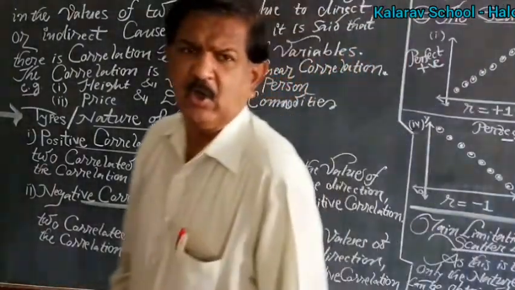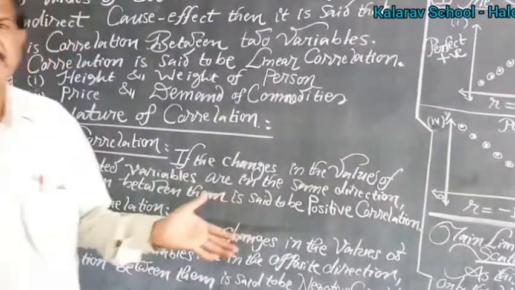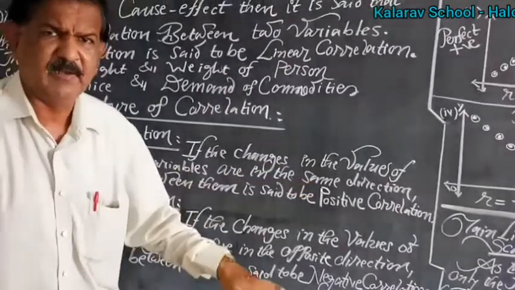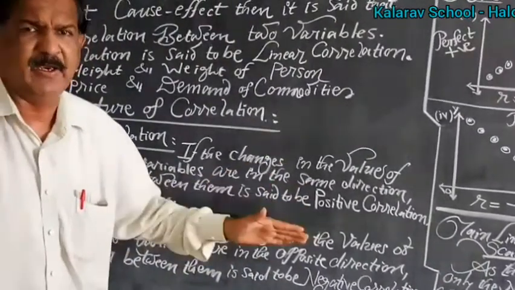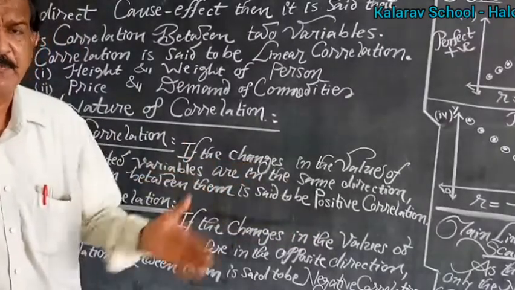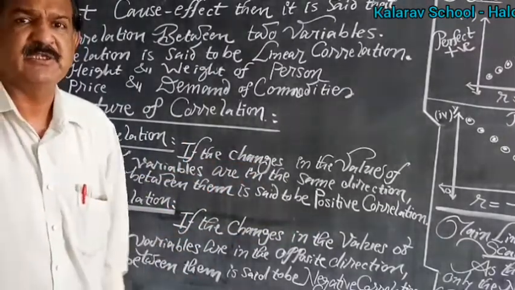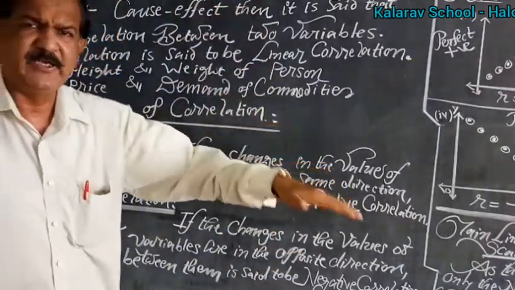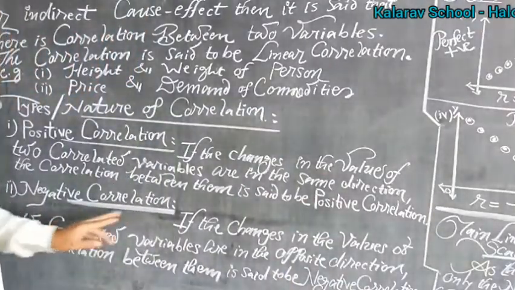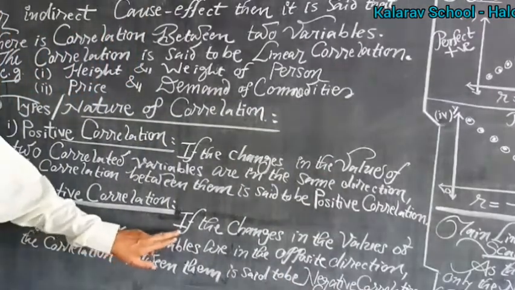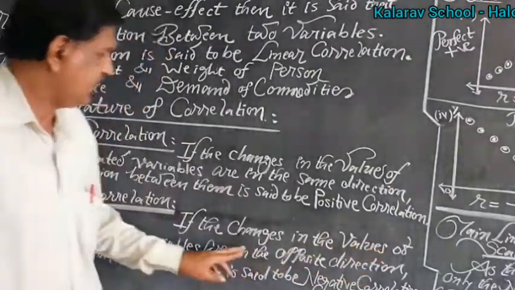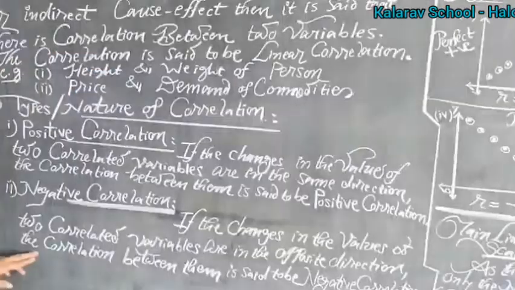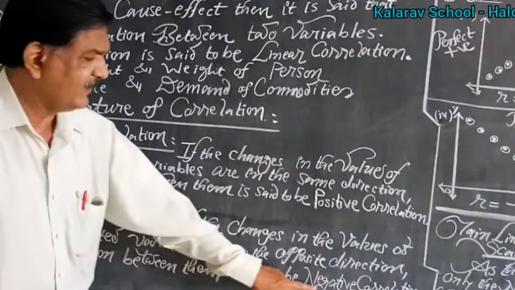If the variations or changes are in the opposite direction, if one variable is increasing and at the same time the other related variable is decreasing, a good example is price and demand. Pressure and volume of a gas: pressure increases, then volume decreases. Price increases, it becomes high, then demand becomes slightly low. These are good examples of negative correlation. If the changes in the values of two correlated variables are in the opposite direction, then the correlation between them is said to be negative correlation.